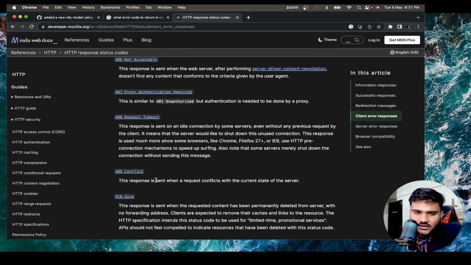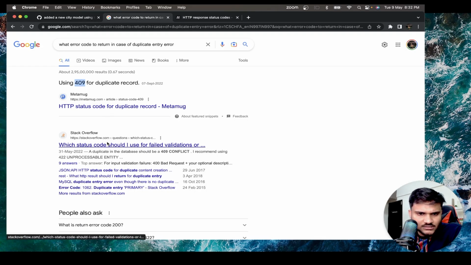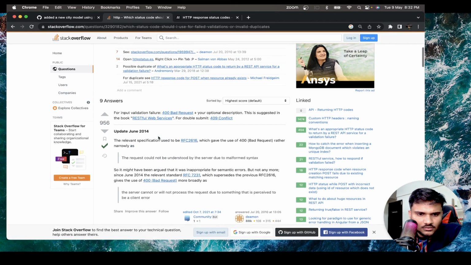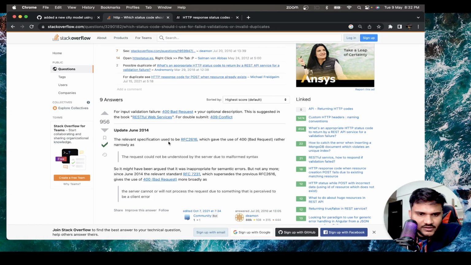Conflict. The response is sent when a request conflicts with the current state of the server. And this looks good. Like the current state of the server already has an entry and you are trying to duplicate it. So 409 is something that they are suggesting. Okay. Let's see if anything else.